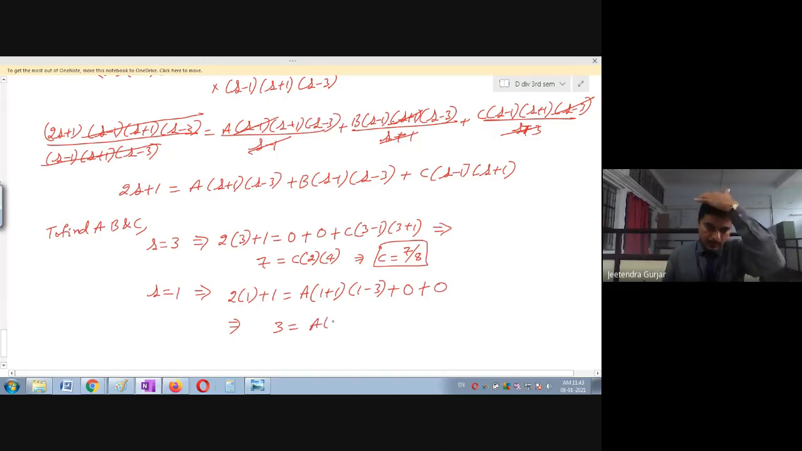1 plus 1 is 2. 1 minus 3 is minus 2. Therefore, A is equal to minus 3 upon 2 into 2, it is 4. So everyone got the same answer.